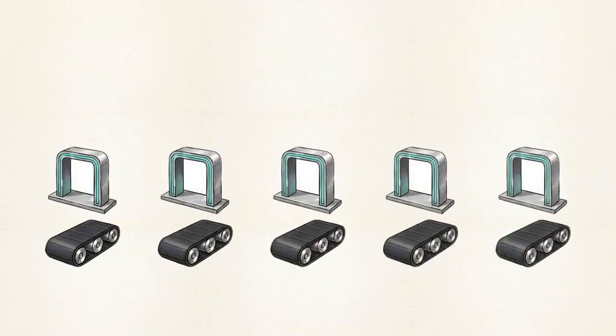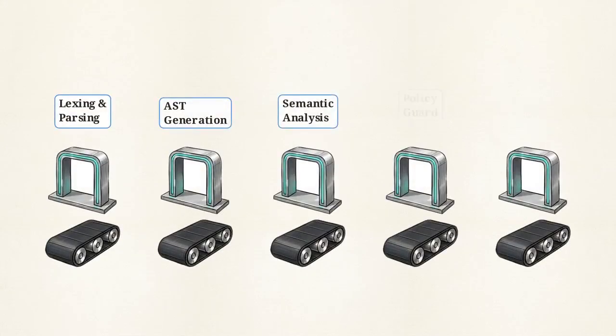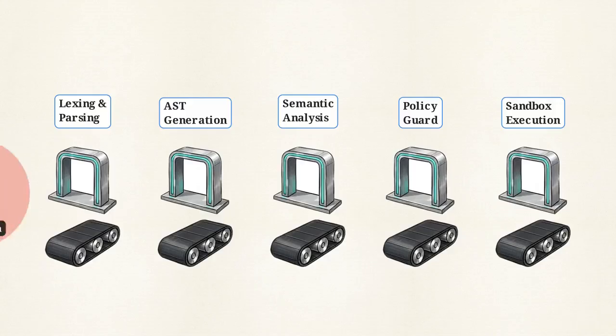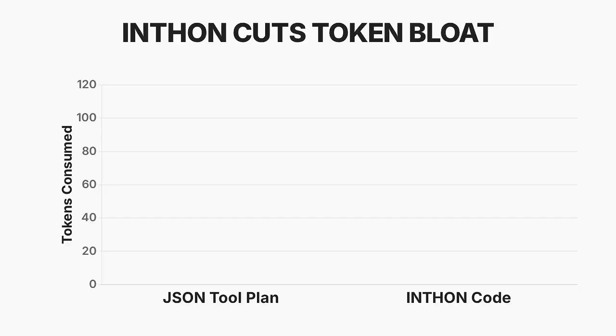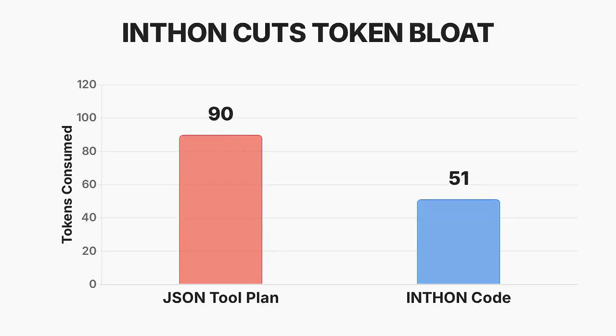The engine processes commands through 5 stages: lexing and parsing, AST generation, semantic analysis, policy guard, and sandbox execution. To see how this prevents errors, we'll track a hallucination-prone command, an unauthorized web search, through this exact pipeline. The baseline benefit is clear. In a standard research task, the token footprint drops from 90 JSON tokens to just 52 in Inthon.